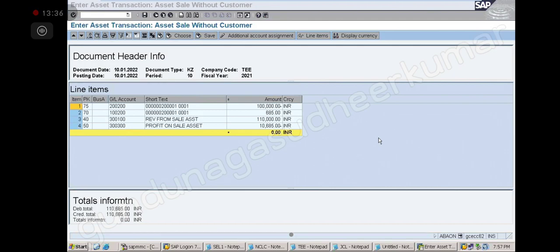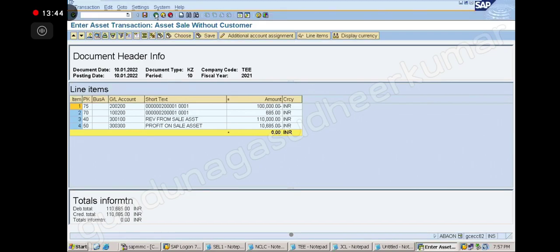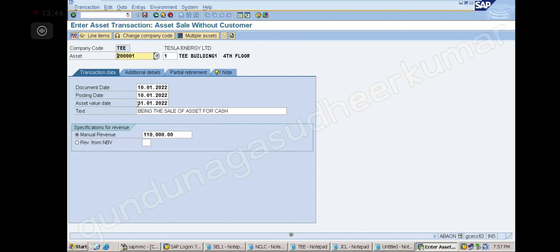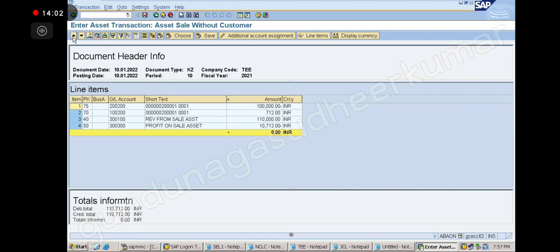Understood everybody? So now if I take this value date as 1st February, what will happen? Total 26 days. Whatever we posted, exactly that it will take. Correct? That is the value date importance. What date value you want to take into consideration.